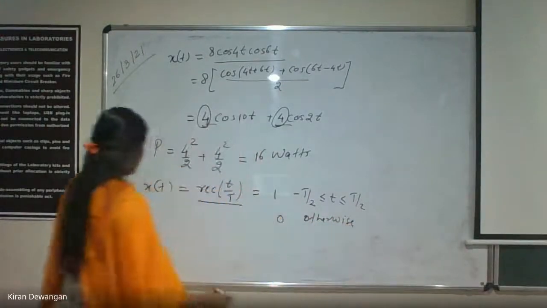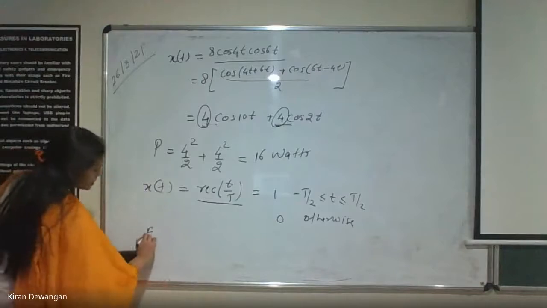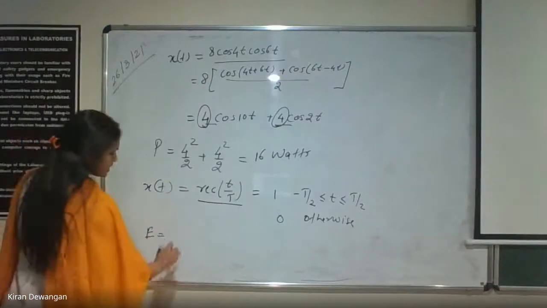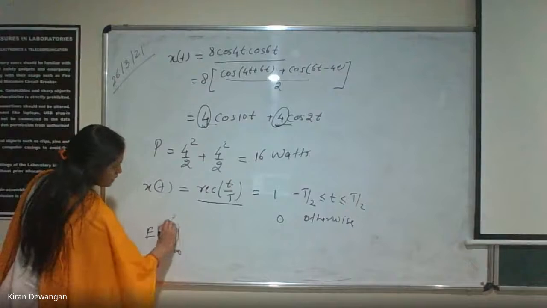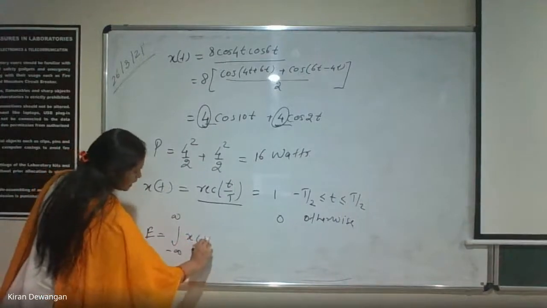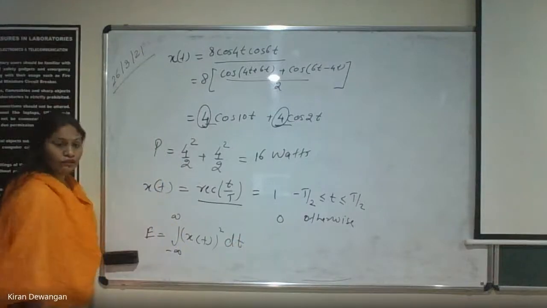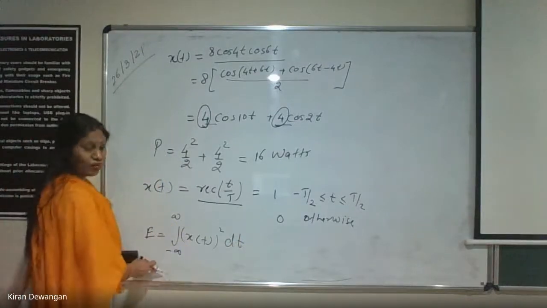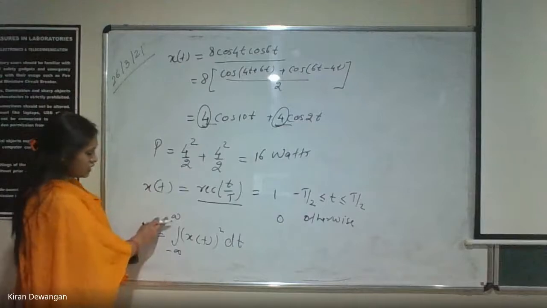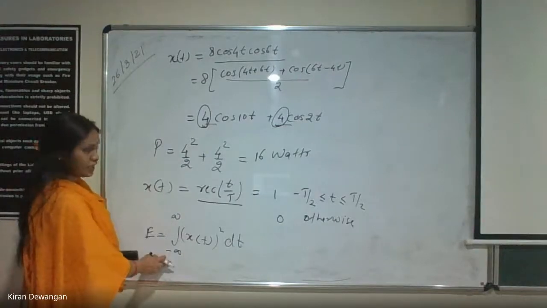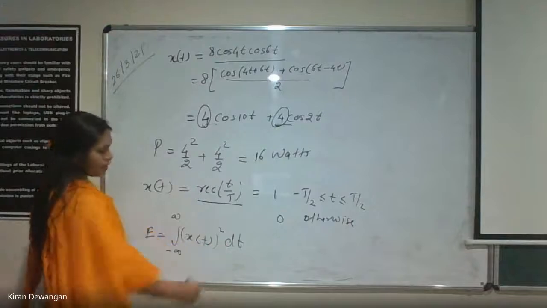So if you have to find the energy, what is the formula for energy? It is integration from minus infinity to infinity of x of t whole square dt. This is the formula for energy, and we need to remember it. This is very easy.